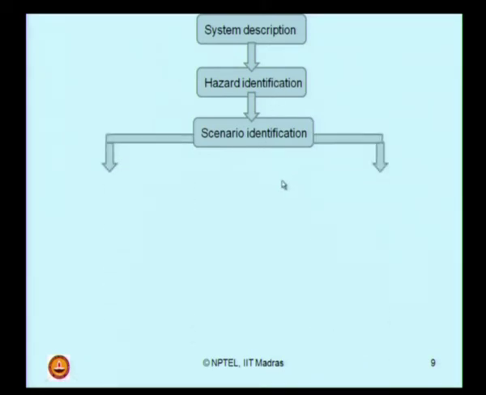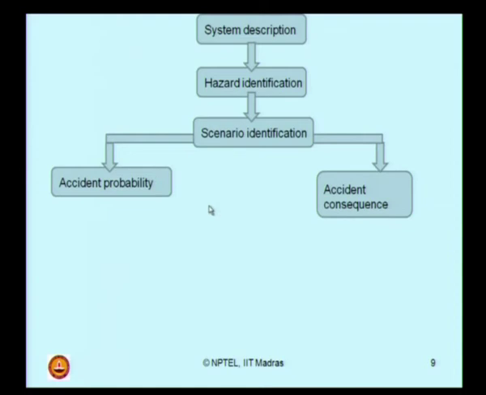Once you do that, you can differentiate these identified scenarios into two parts. One is, what is the accident probability of that identified scenario? If at all that accident occurs, what would be the consequence of that accident? Remember, a hazard is an incident, and the maturity of a hazard can become an accident. So, once you identify the scenario, see whether it can become matured enough to result in an accident. If yes, then what is the probability of that kind of accident? If at all that accident occurs, what is the consequence of that accident in your industry?